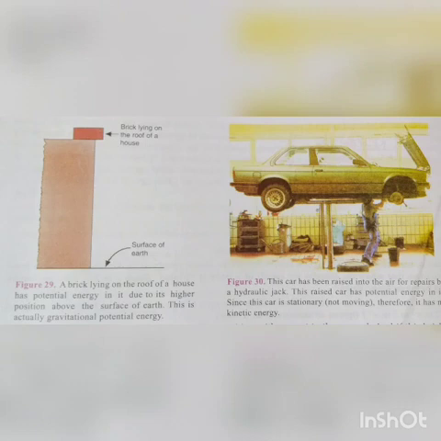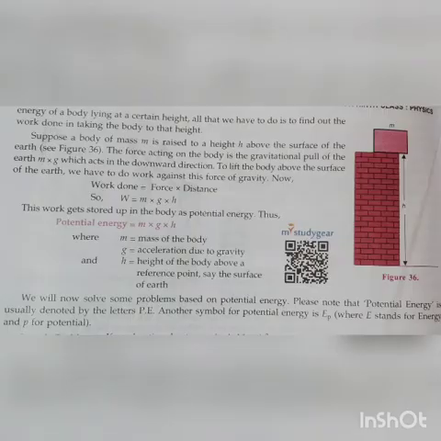Similarly, in the second picture, you can see a car that has been raised against gravity for repairing by a hydraulic jack. As the car is raised to a height, some energy has been stored. This stored energy is potential energy, because while lifting the car with the hydraulic jack against gravity, work is done. That is why you can also say this is gravitational potential energy, students. Now we will derive the formula for potential energy.